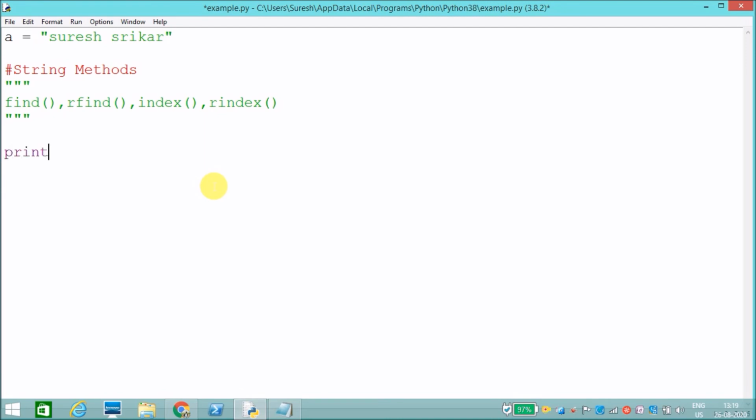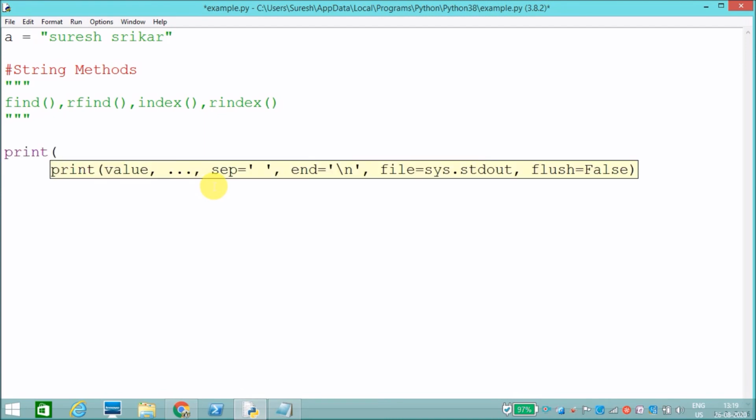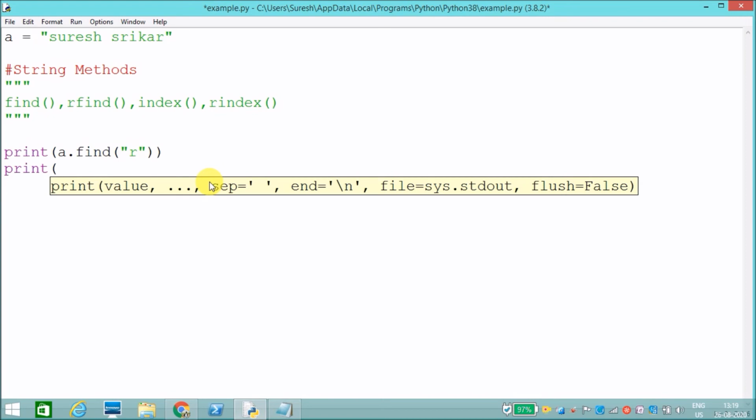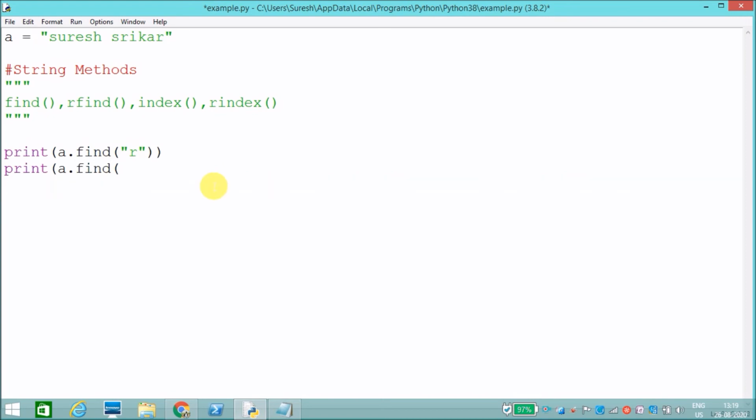Now I need to print a dot find. I'll say yes, I need to find r. And I need to find a dot rfind r, from the right side.